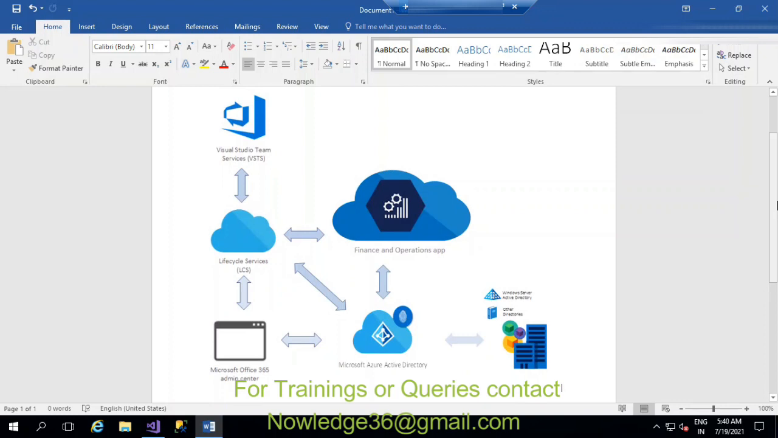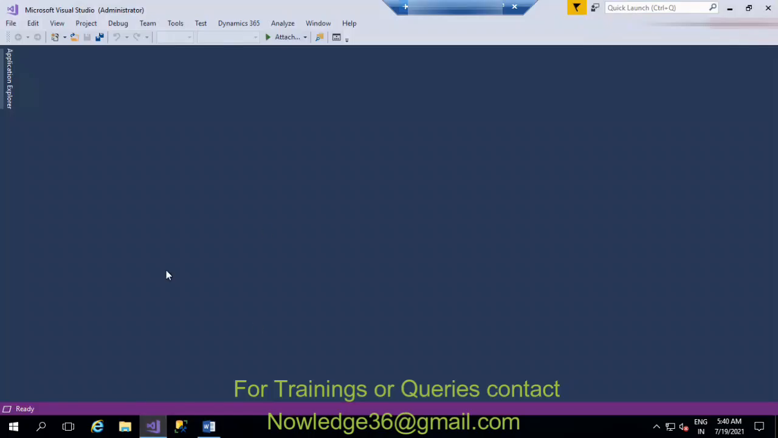First, we have Visual Studio, that is Visual Studio Team Services, VSTS, where we do everything. I mean, it is the development environment. This is the Visual Studio that we use for the development environment. Whatever changes you want to make to the front end, we use this Visual Studio as the development environment. I'll show you the front end later.